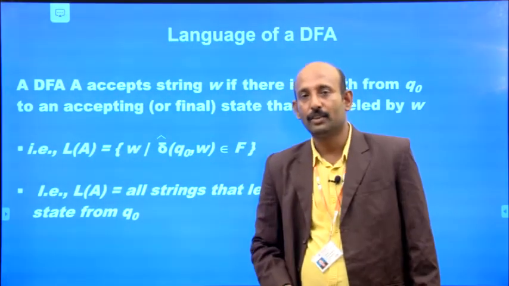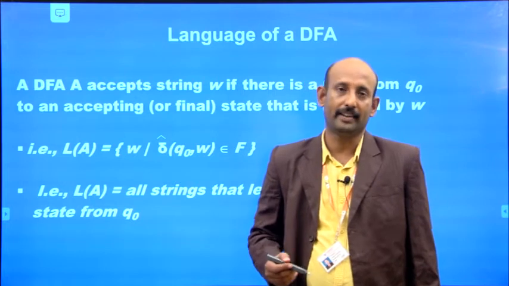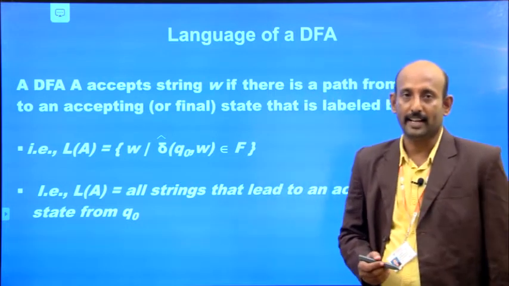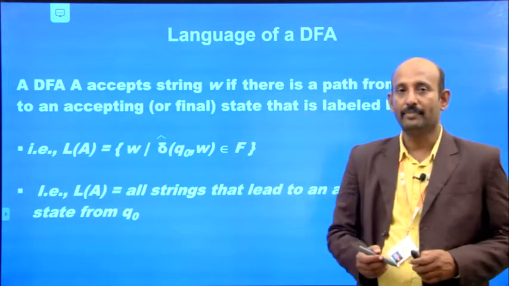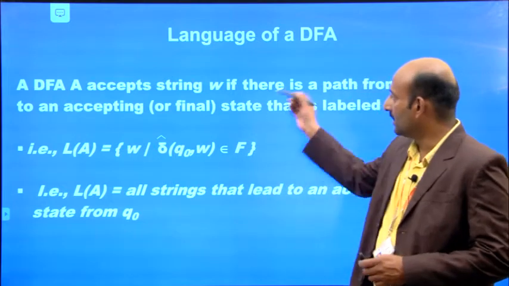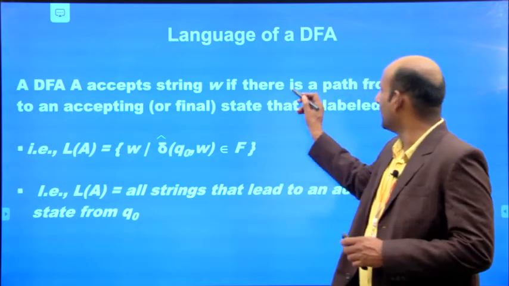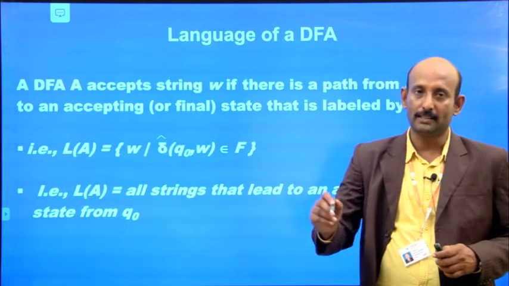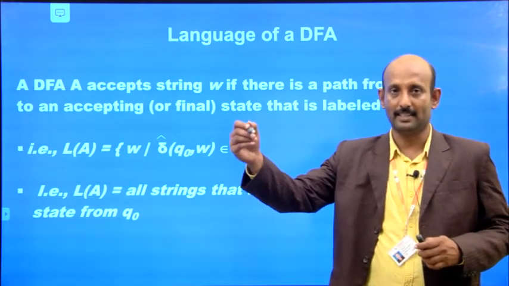Now, let's see the next topic, languages of DFA. What is meant by the language of a DFA? A DFA accepts the string W if there is a path. What does a path mean? There is a transition from one state to another state.